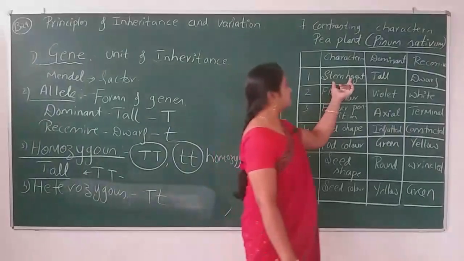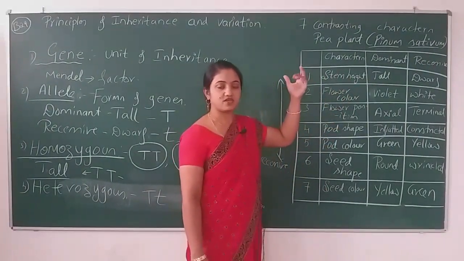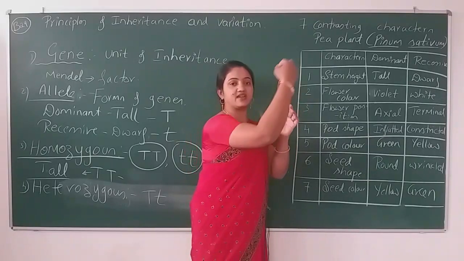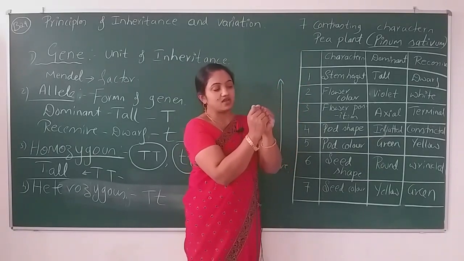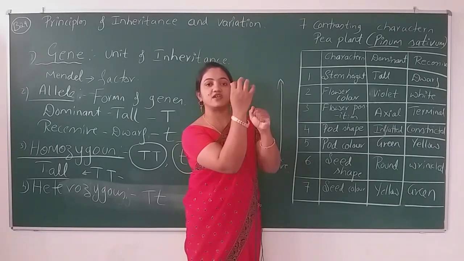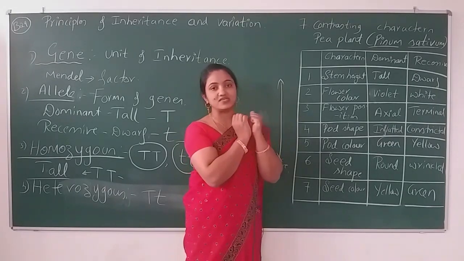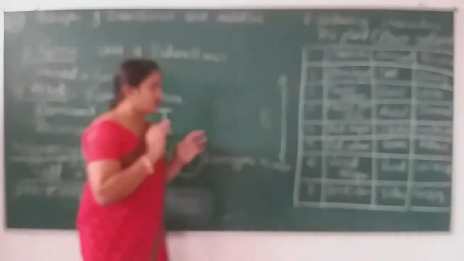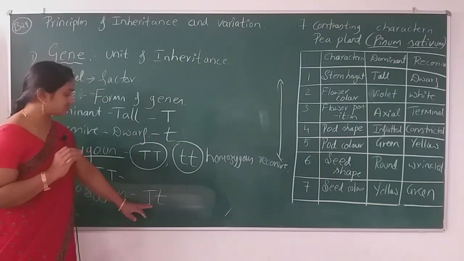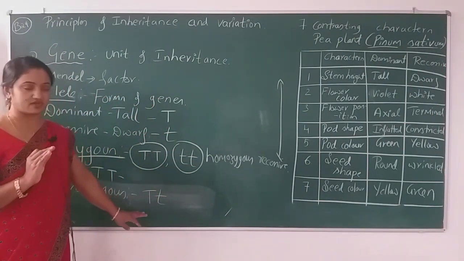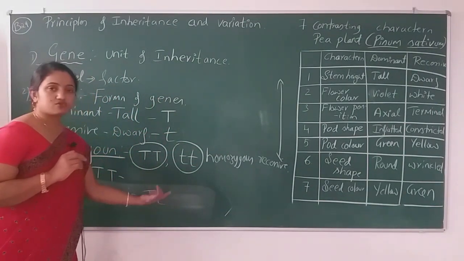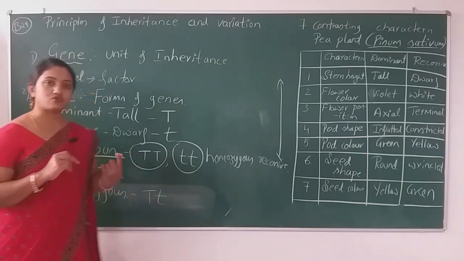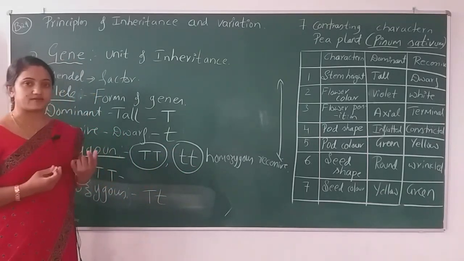Alright. So if in an organism, one gene is describing one character, and those genes are in a dissimilar manner, one is dominant and one is recessive, these two different genes are known as heterozygous genes. This condition is known as the heterozygous condition, and we need not describe the nature.